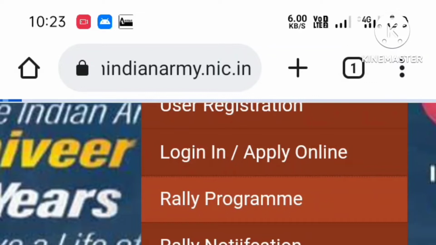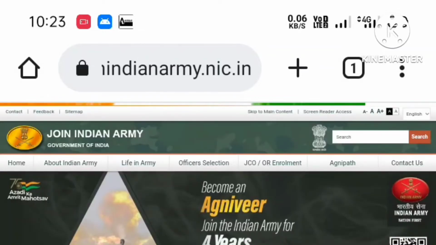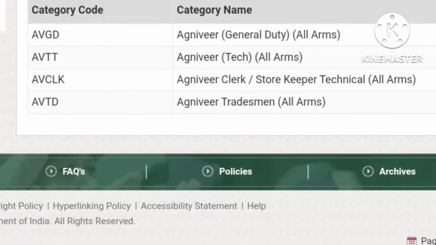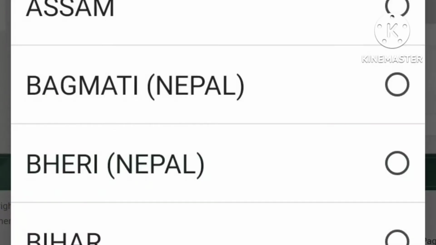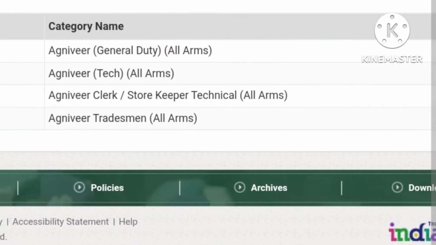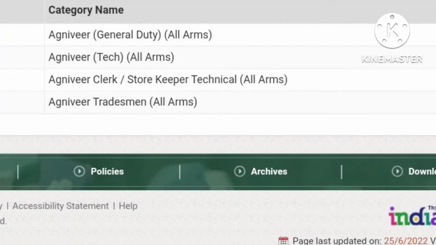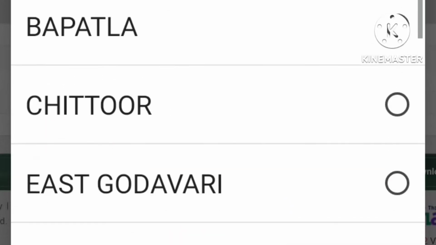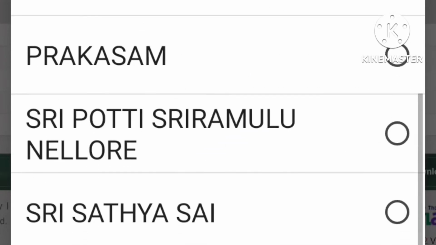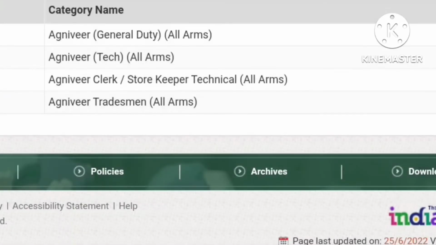The server is very slow, so we have to wait until we get the application. The display will look like this, and you select your state: Andhra Pradesh, Assam, Bihar, Chandigarh. Select Andhra Pradesh, and then select your district. My district is anyone, I can select it and go to the search bar.